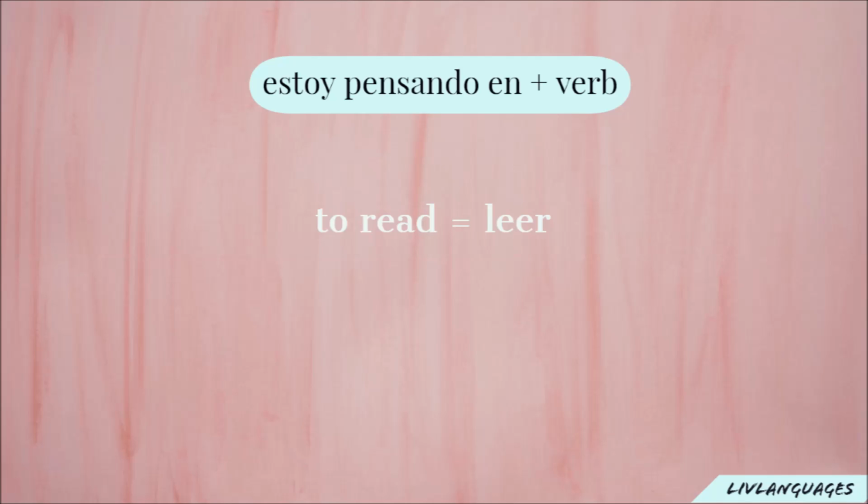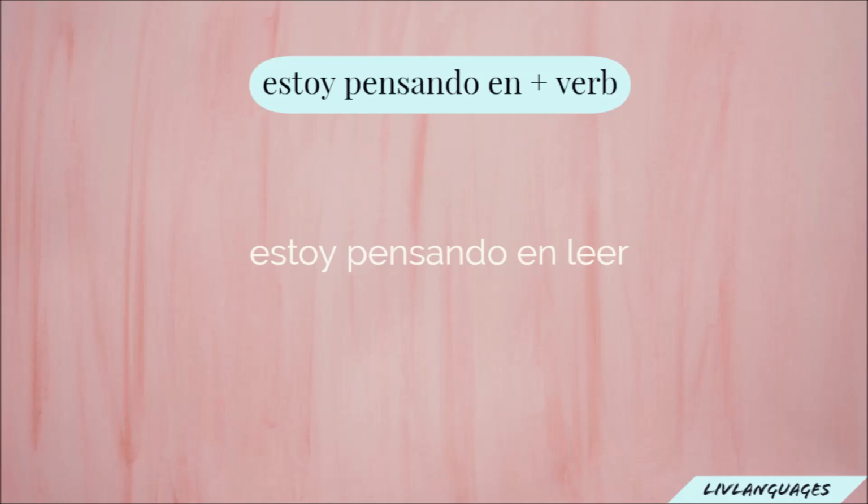So the way you're going to use this is estoy pensando en plus the verb. I've used an example here which is to read. In Spanish that would be leer. To say I'm thinking of reading, this would be estoy pensando en leer. So all you're doing is just putting a verb on the end, and this works for every different grammar form. In the verb I'm at the minute, and it's going to work for you, he, she or it, we and they. So it's going to work throughout the whole thing, and you will see this more clearly as we go on.